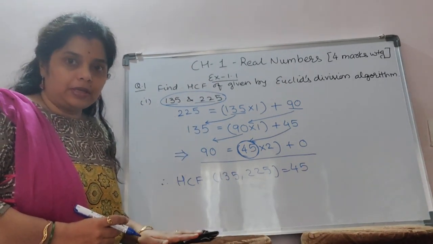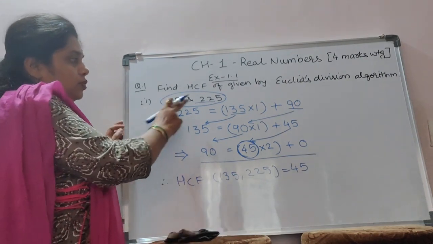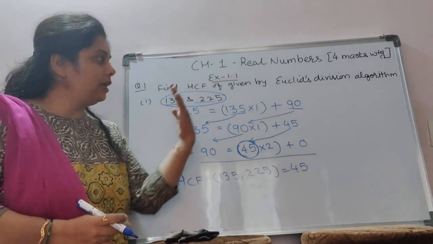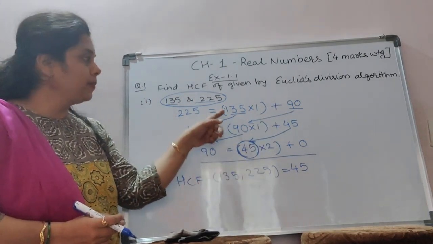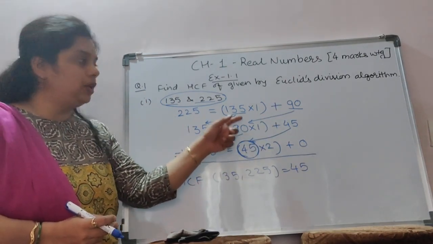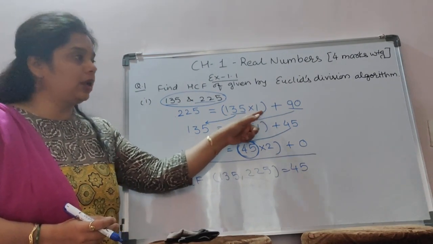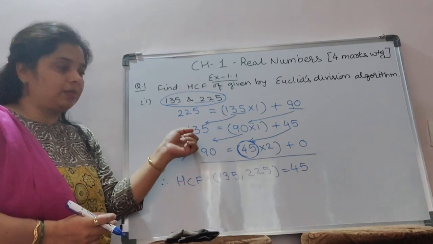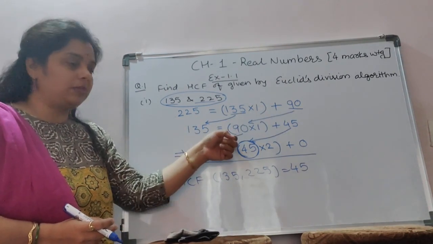Okay, can I repeat again? Okay, these two numbers are given. The greater number is on the left hand side. On the right hand side, a smaller number. We have to make a balance, make it equal. So I multiply with 1 and plus 90 remainder. Now in the second step the divisor becomes a dividend. The remainder becomes a divisor.